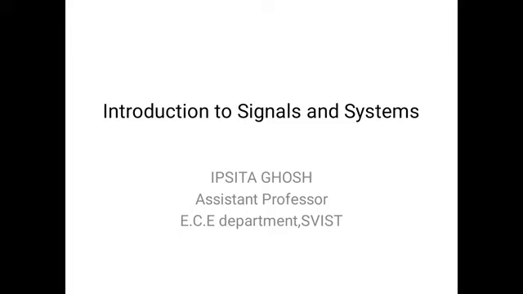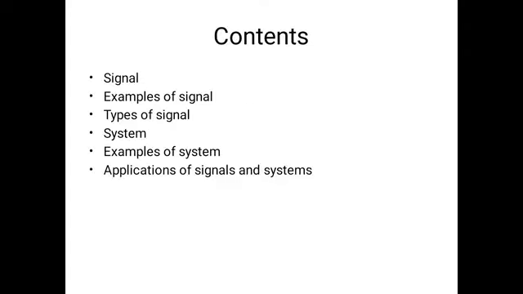And it is an extraordinary subject with diverse applications in areas of science and technology such as circuit design, engineering, biomedical engineering, energy generation and distribution, speech processing, etc. Therefore, it is essential that every practicing engineer and designer must have a thorough knowledge of this subject, and understanding of signals and systems is also a must for the study of other parts of engineering such as signal processing and control systems, etc. So for this introduction to signals and systems, these are the contents.